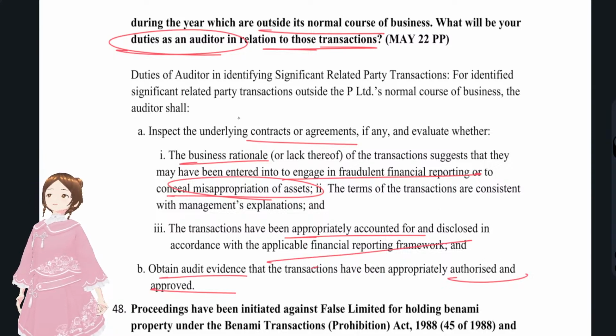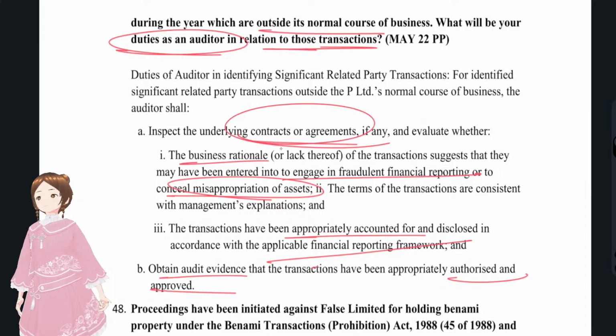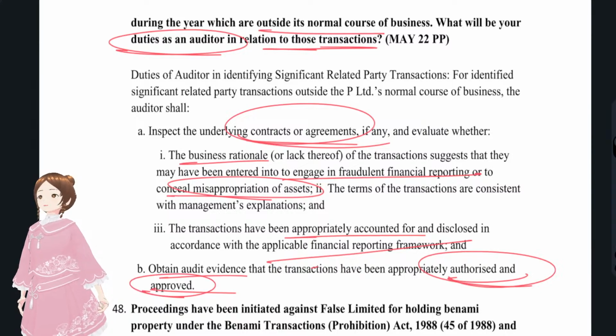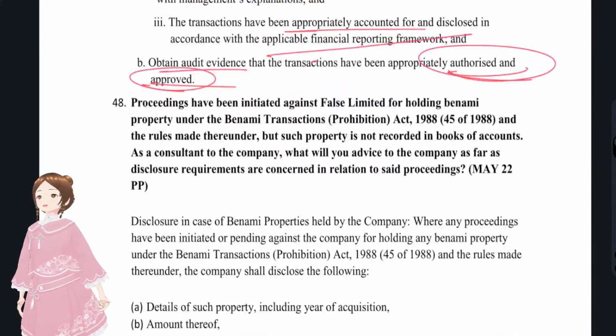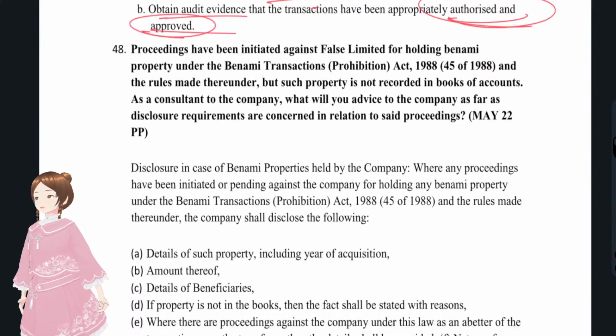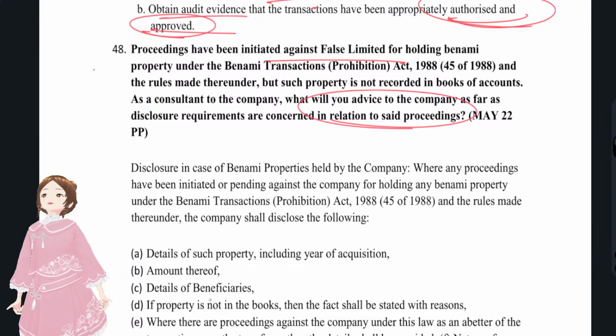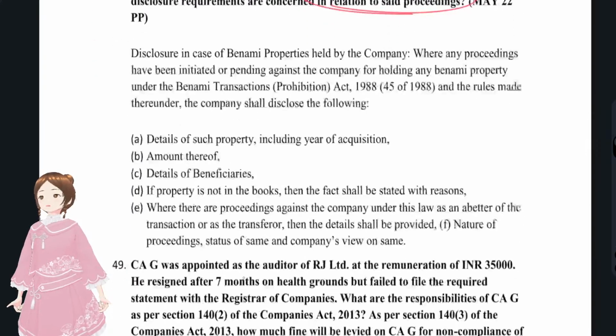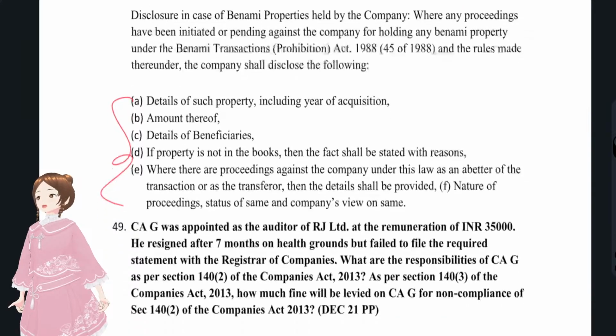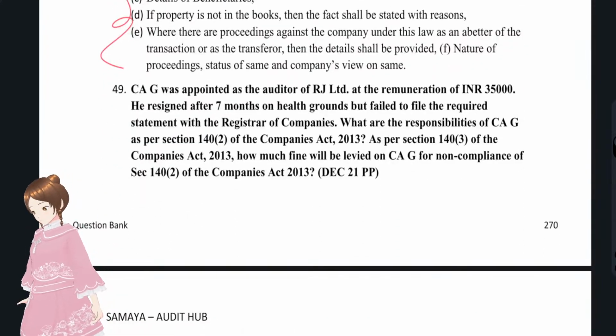You have to check for that. First you have to check the contracts and agreements, and you have to verify whether they have been properly authorized or approved. That is what the auditor has to check with regards to the related party transactions. Okay, now we'll see our next question, that is question number 48, that is proceedings that have been initiated again. Okay, this is again Benami transactions which we have already discussed, right? Okay, as per Schedule 3, Benami transactions were these. And now we'll see, I think it's our last question, 49.